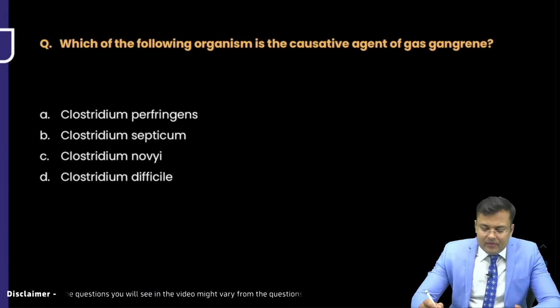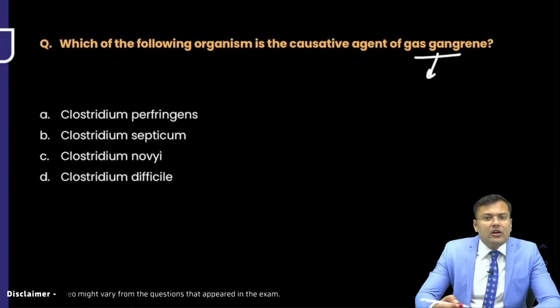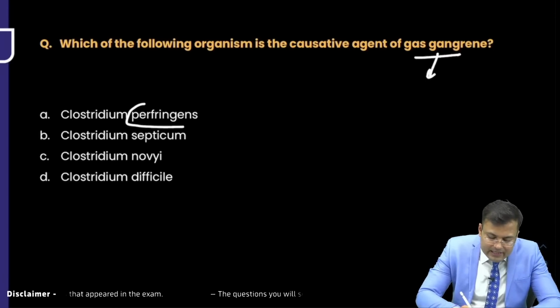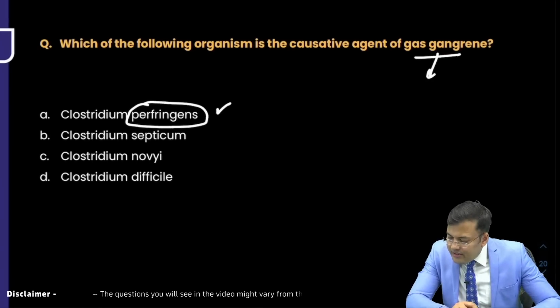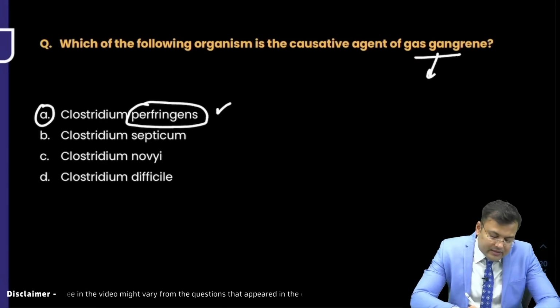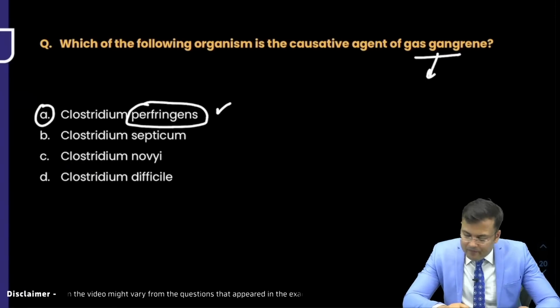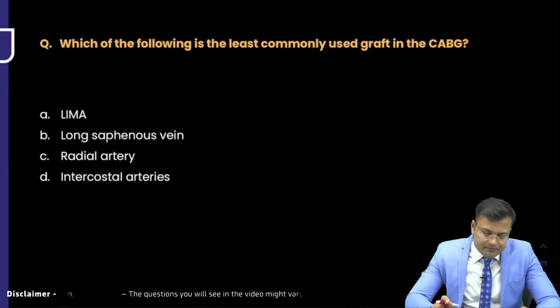Next, easy question. Which of the following organisms is the causative agent of gas gangrene? And all of you know that gas gangrene is caused by Clostridium. Which one? Welchii or perfringens. The organism is Clostridium welchii or perfringens. Clear? So what is the correct answer here? Straightforward question. The correct answer is option number A. All of you are correct. Adil, Jenish, Phalala, Kamruz, Zaman, Manoj, Medtax. All of you are correct.